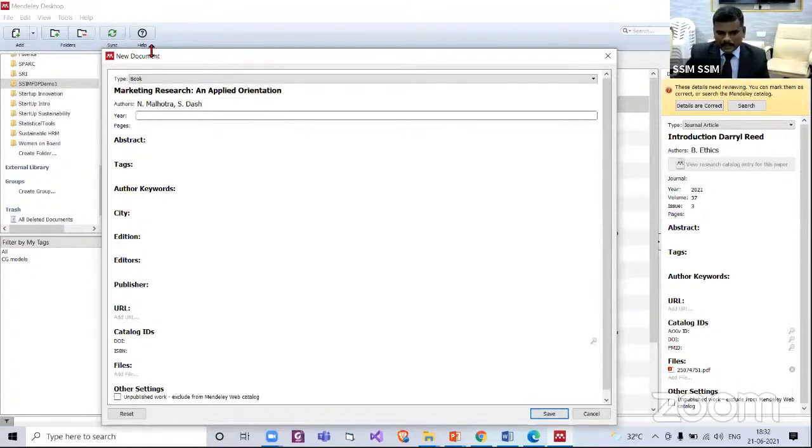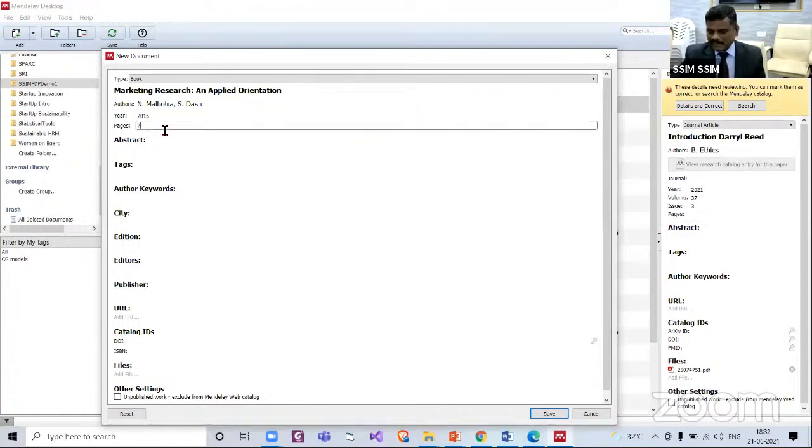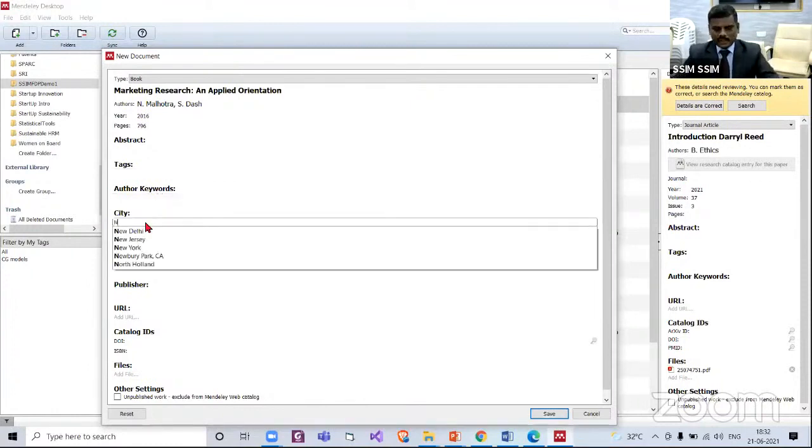First, the type. Type is book. Next, title of the book. Authors. Now year, 2016. Pages, 796 pages. Now abstract we don't have. Tags we will come to again later. Author keywords we will come to. City, New Delhi.